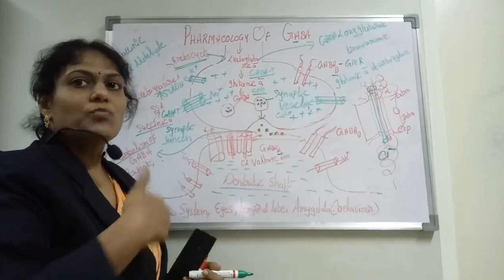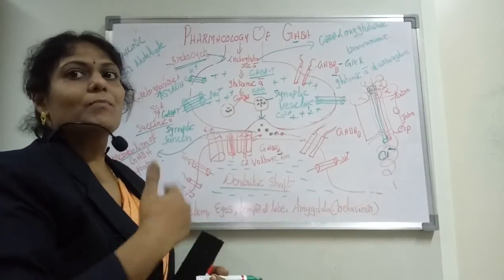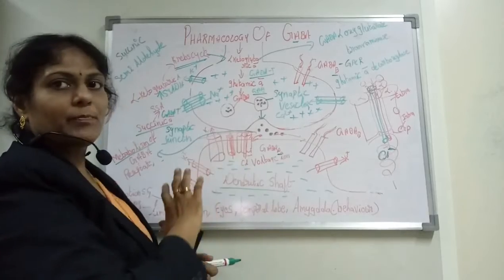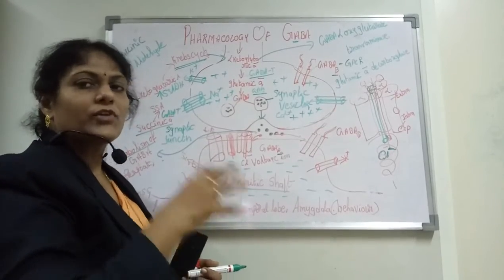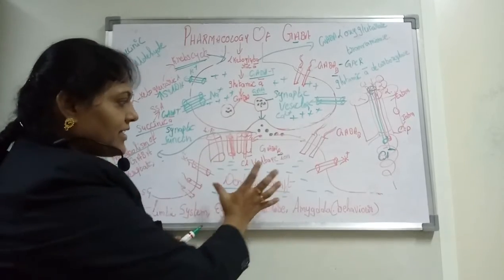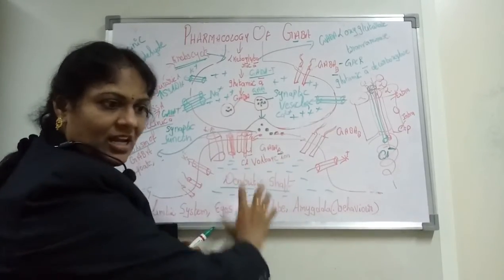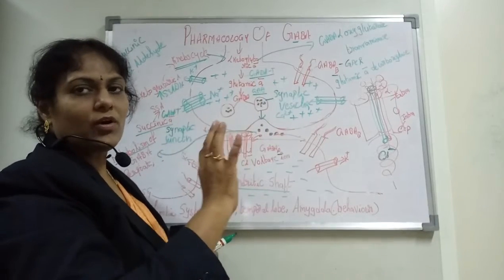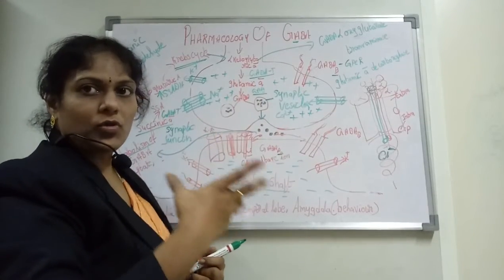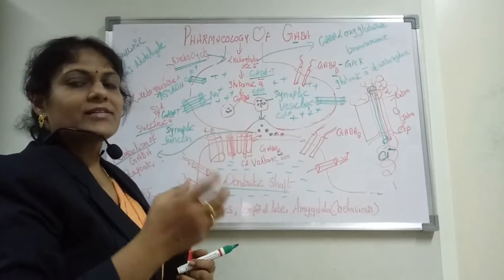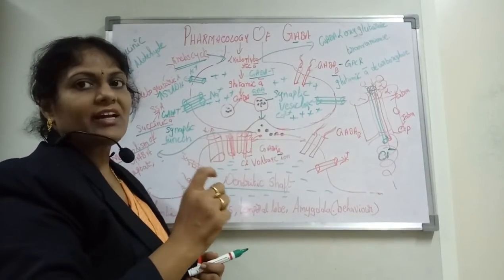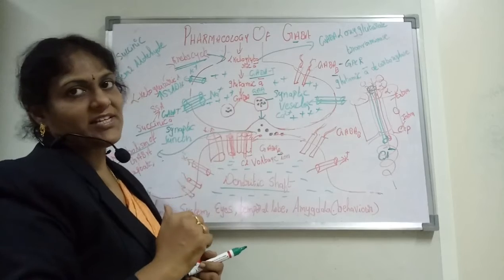Because there are more and more minus ions, while the plus ions are being closed off, the firing of the neurons will be stopped. And this collection of minus ions will be transmitted to the neuronal areas connected to the smooth muscles, and these are connected to the organs, and that particular organ will be inhibited from excitation.